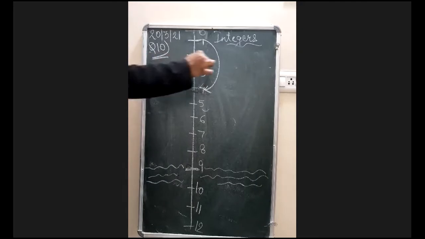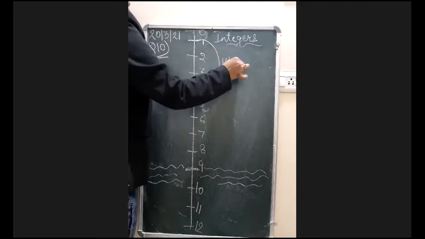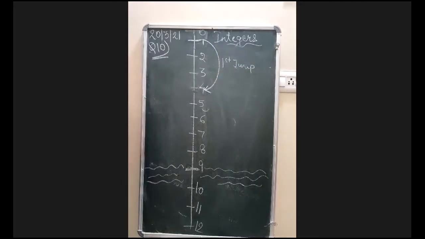This was the first jump. Keep on writing the jumps, beta. Yes, this is the first jump. Where did he reach in the first jump? On the 4th step. But there is a condition given. What is the condition? When he jumps 3 steps, he goes 2 steps back. I hope Kashish, this was only given now. 2 steps he moved back. Yes or no? Yes, ma'am. Okay, so 2 steps back.